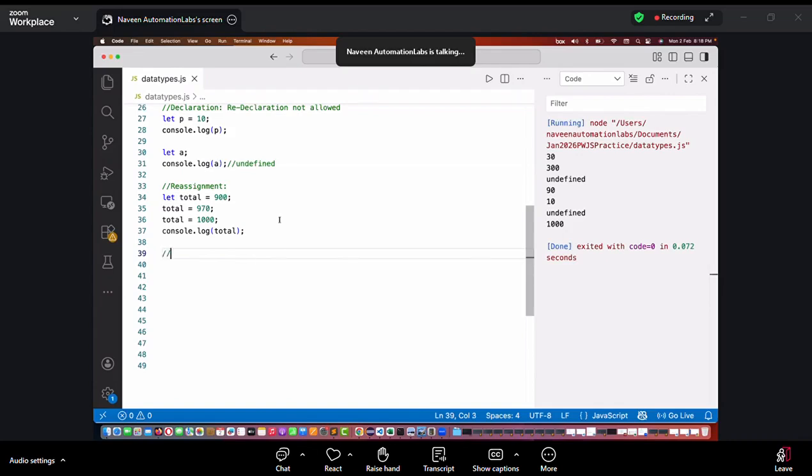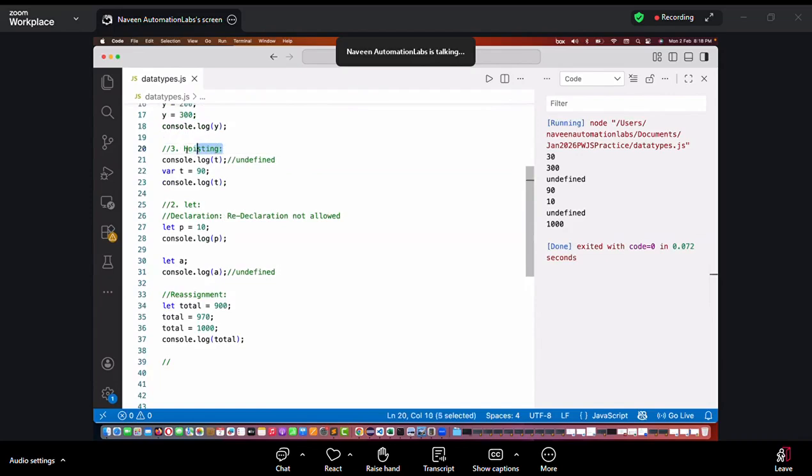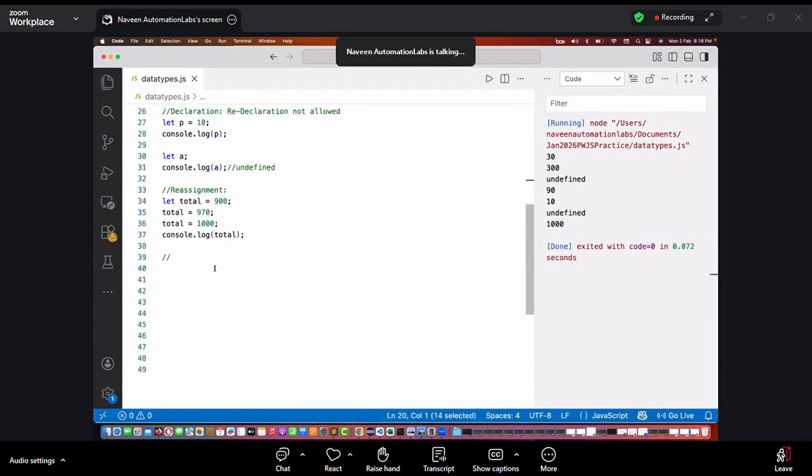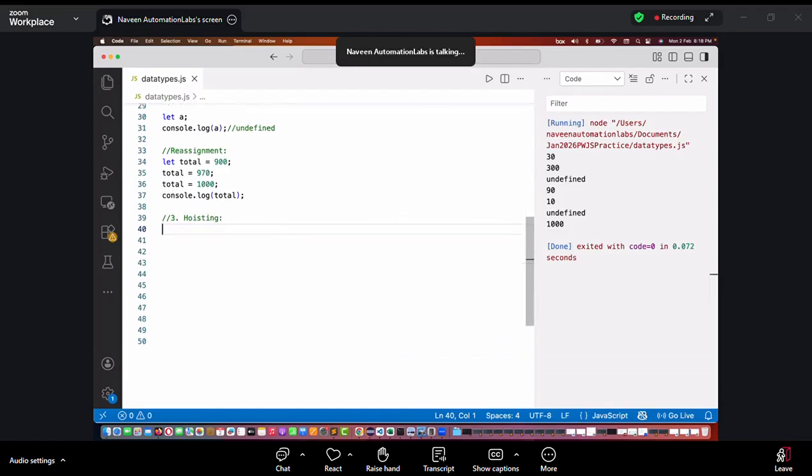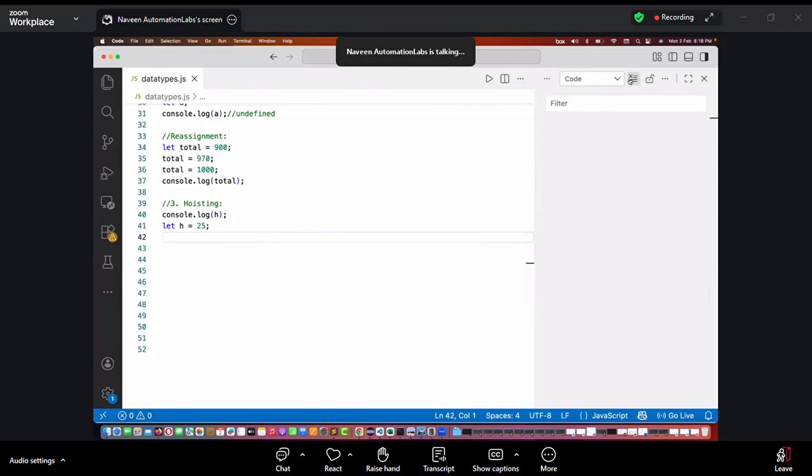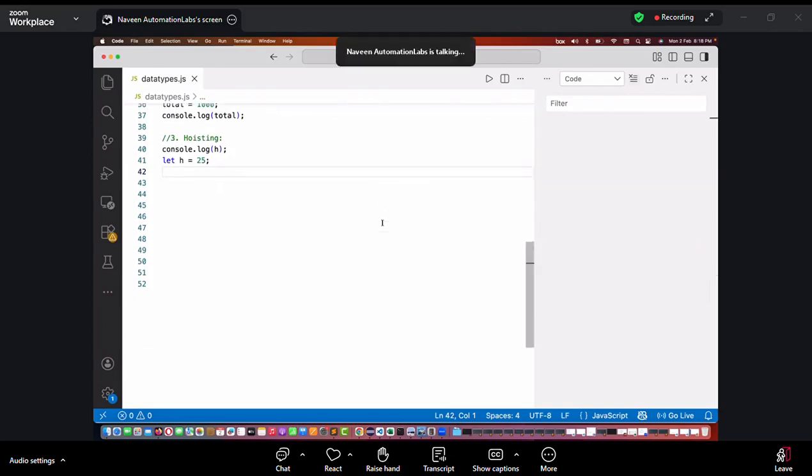But what about the hoisting? What do you think? Is this allowed? Does let support the hoisting part? Let's try that. So here I'll say console.log. I'll say some billing amount, or let's take a normal variable. Let's say I'm taking variable h, and then I'm writing let h is equal to 25. So now tell me at line number 40, what will be the output? Is hoisting allowed or not?